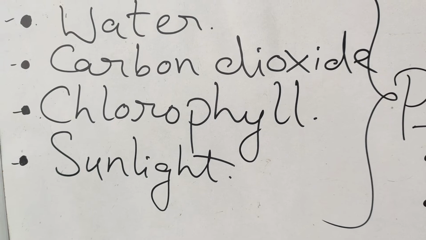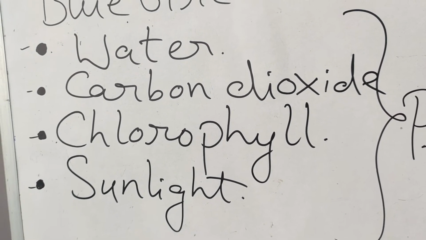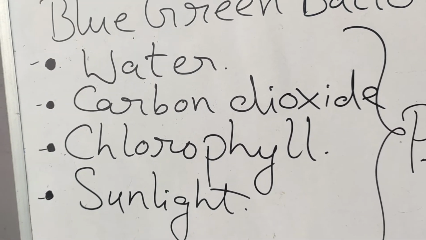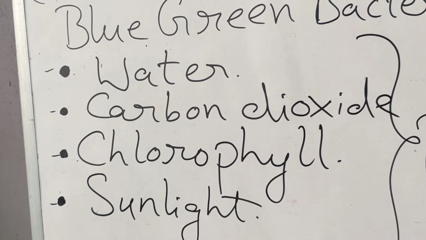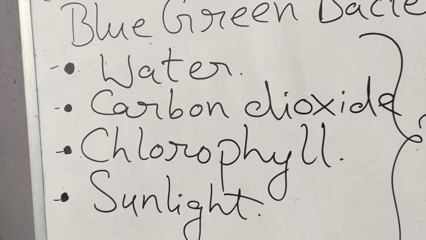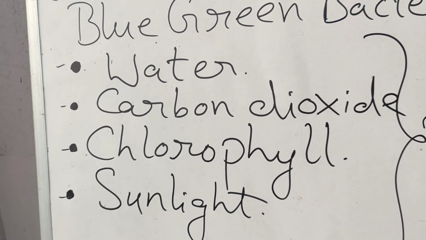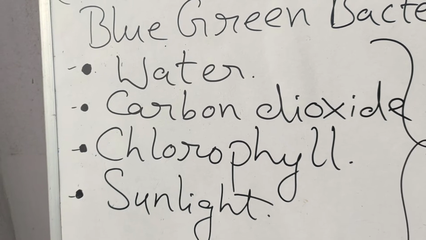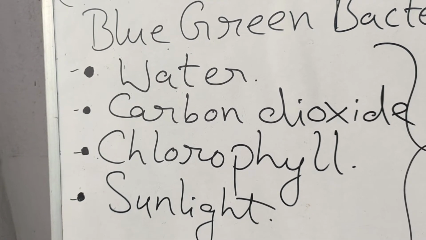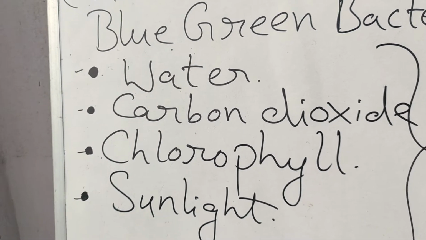The next is chlorophyll. Students, you might have observed that there are certain plants which have variegated leaves, the leaves which have colors other than green. You might have seen the money plant. Money plant has such a kind of leaf in which some portions are green and some portions are differently colored.